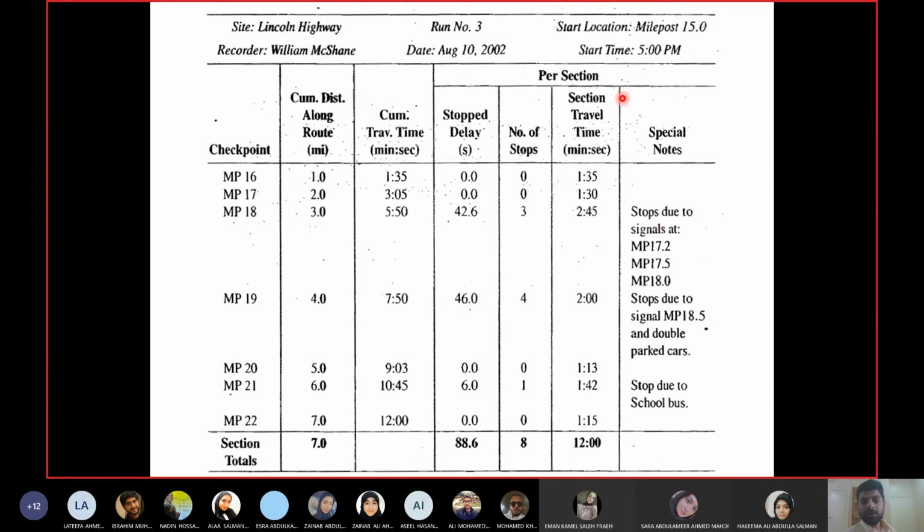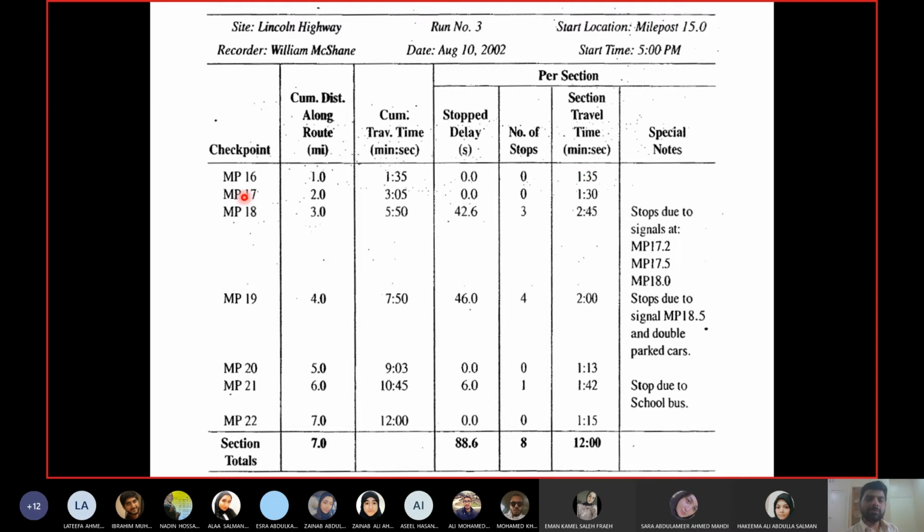The first one is from milepost 15 to milepost 16. I'm talking about the last 4 columns now. The stop delay, number of stops, and travel time for the section are from the previous key location. So these values are between milepost 15 and milepost 16. There is 0 stop delay, so the car was not stopped at all, no stops, and the travel time is 1 minute 35 seconds.